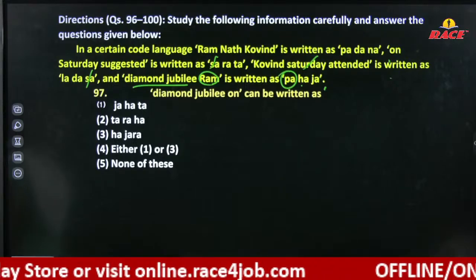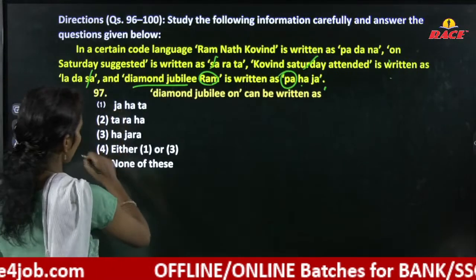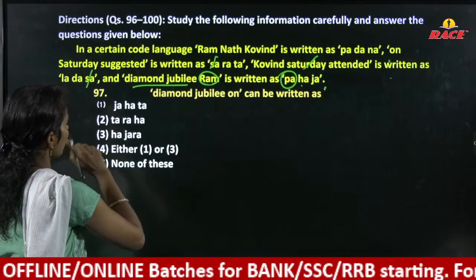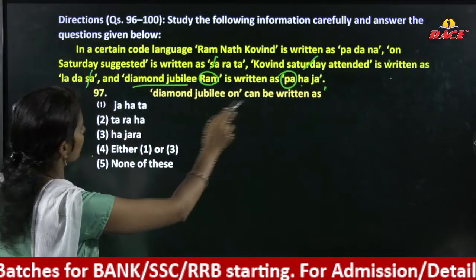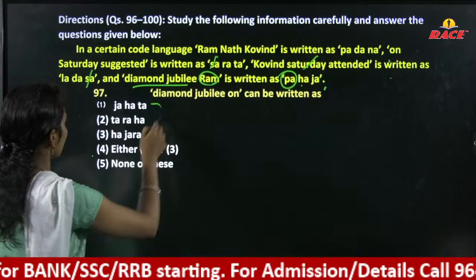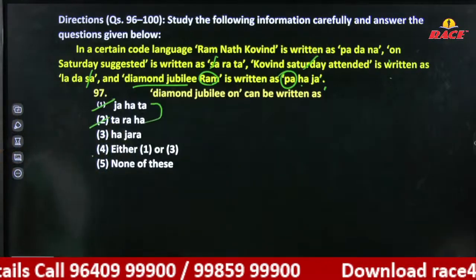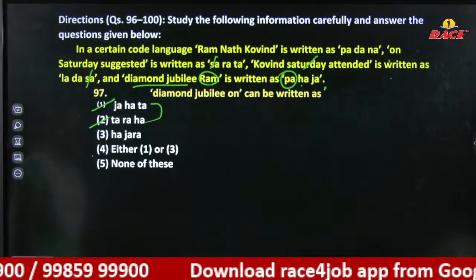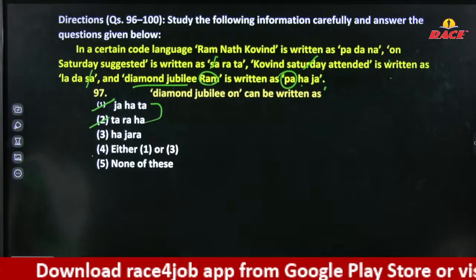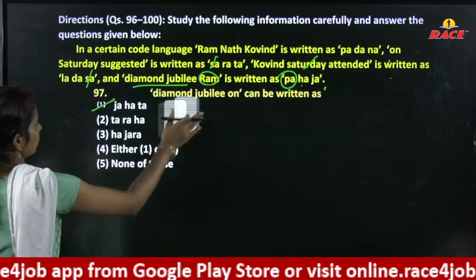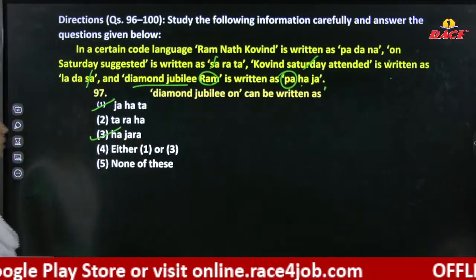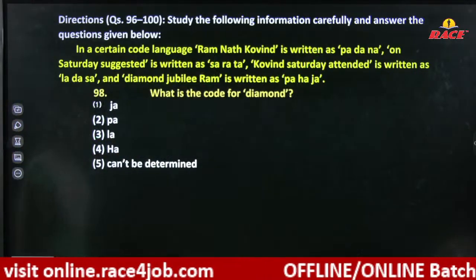It may be option 1 or 2. HAJA. Either 1 or 2. 1 or 3 option is there. Don't consider that. TA or RA. HAJA. TA or RA. Next, diamond.